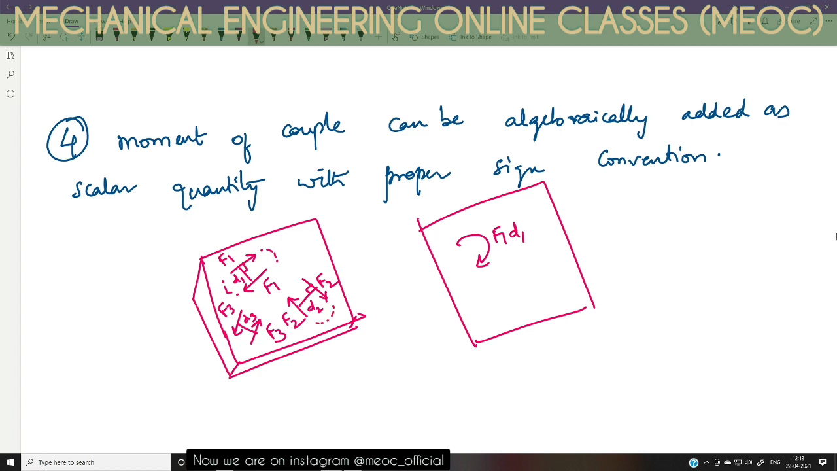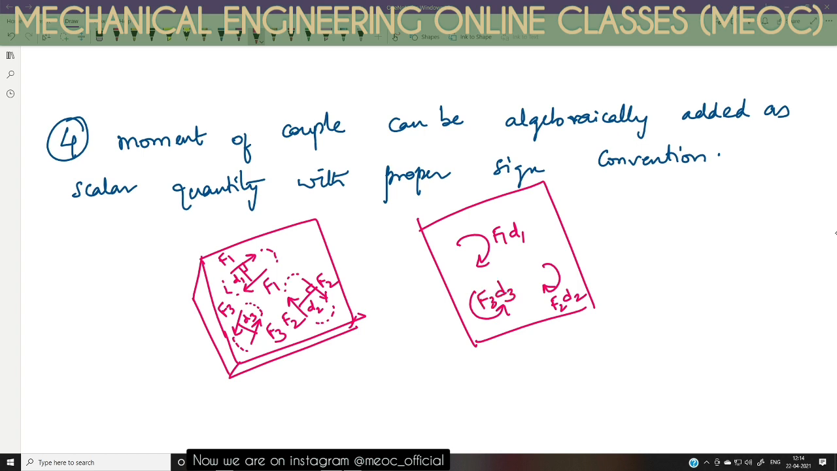Then F2, because of the couple F2, there is another couple acting on the object, which is again in clockwise direction only. Value is F2 D2. And there is a couple due to F3 and F3. This F3 and F3 couple is tending to rotate the object in anti-clockwise direction. So this value is F3 D3.